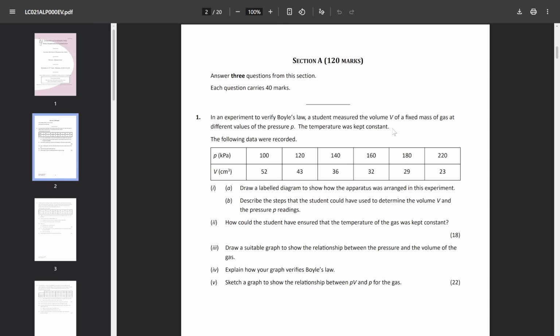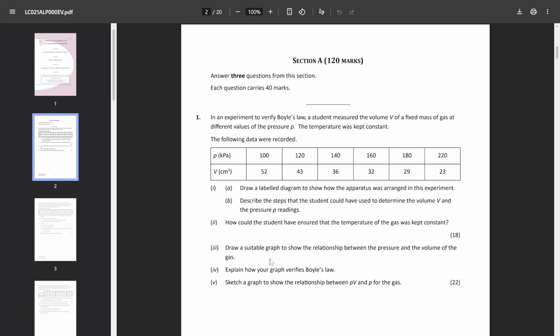So, starting off as usual with section A, starting with Boyle's law, which was one of the mechanics experiments I predicted. I was leaning more towards the measuring G by pendulum, which is totally okay. They both hadn't appeared since 2020, one of the COVID years. So they were bound to come up.